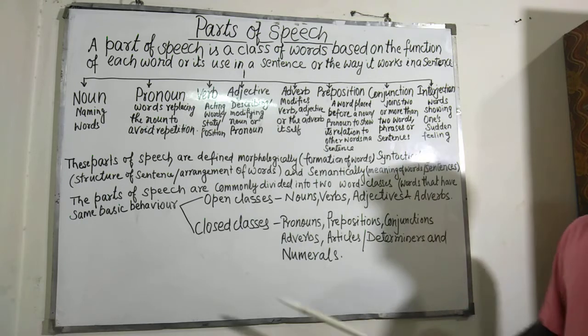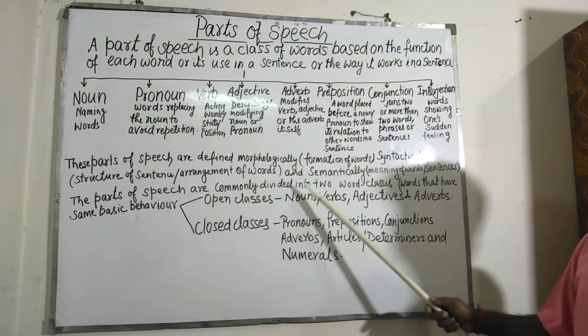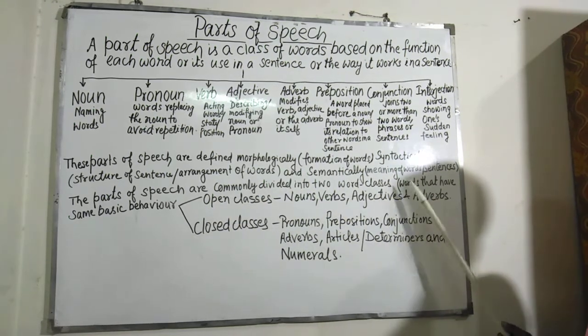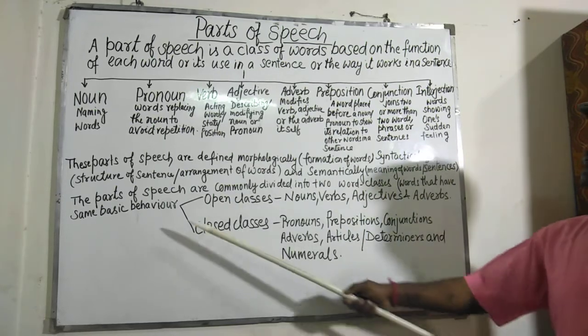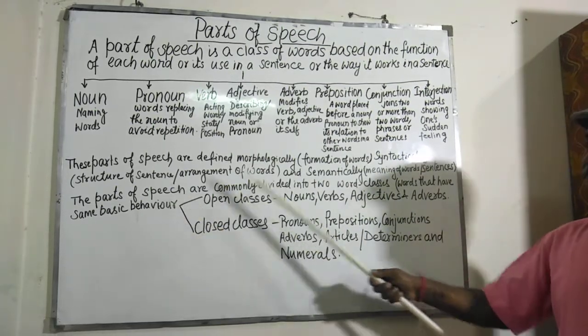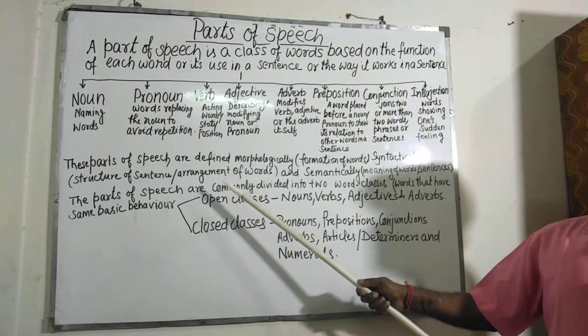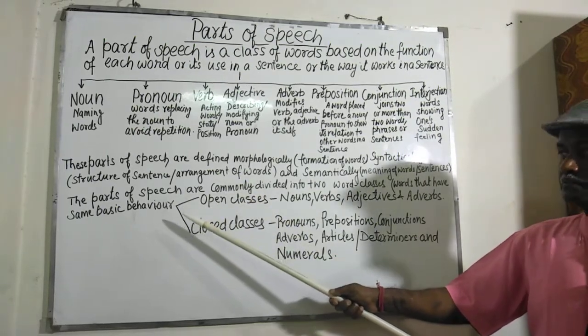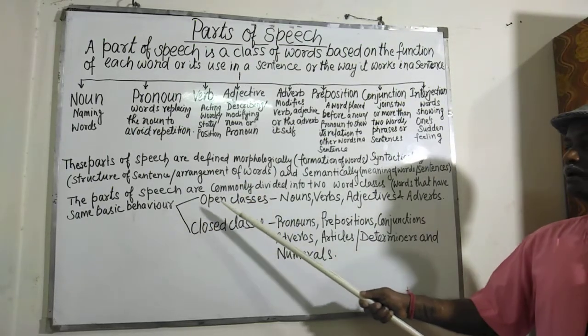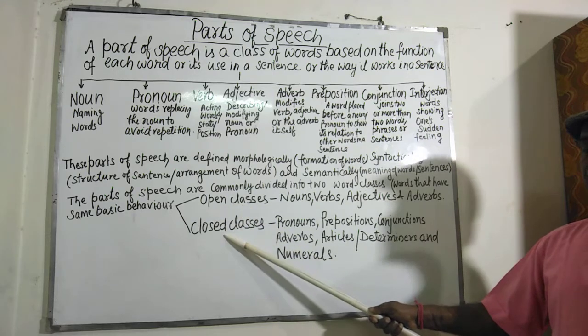The parts of speech are commonly divided into two word classes, words that have the same basic behavior: open class and closed class.